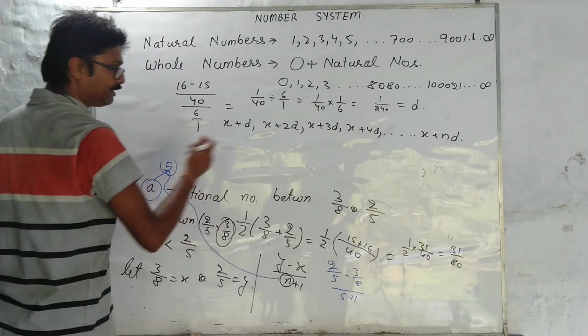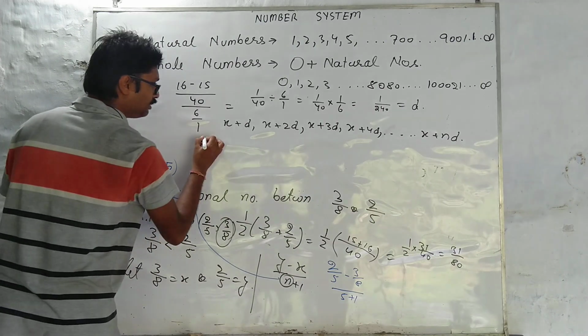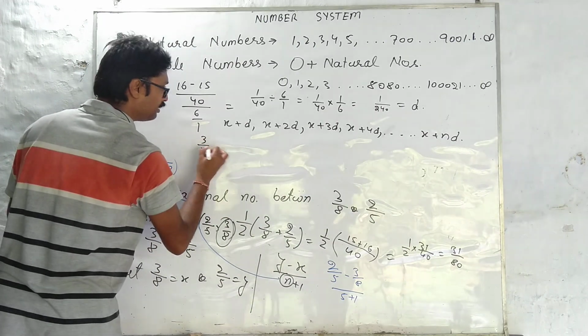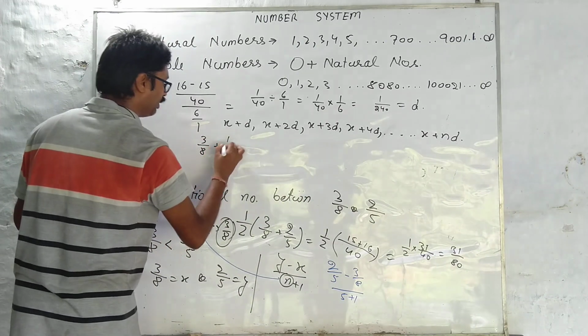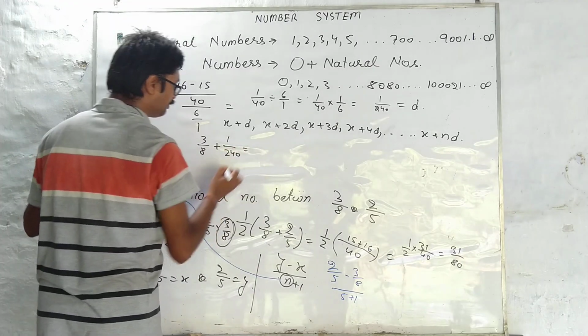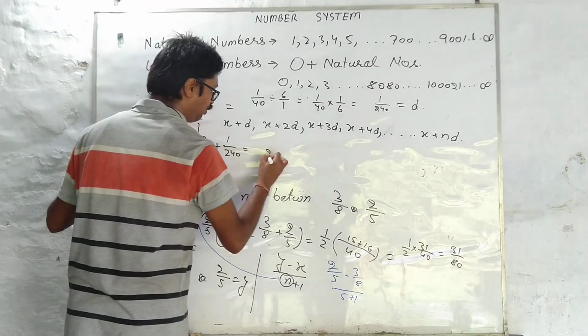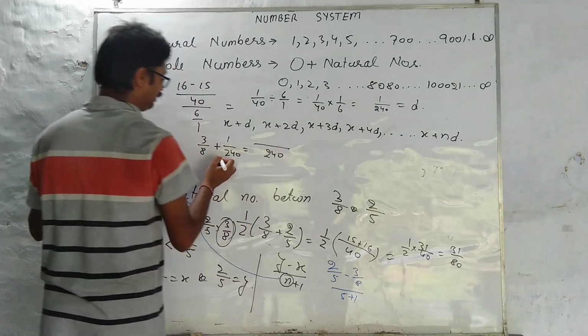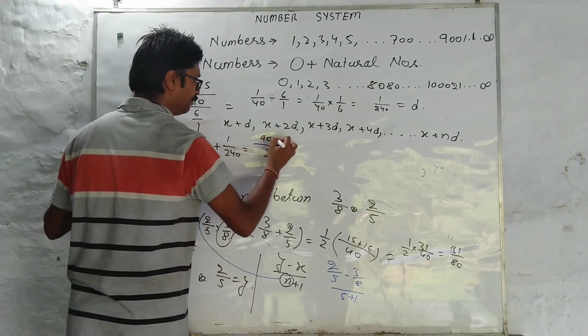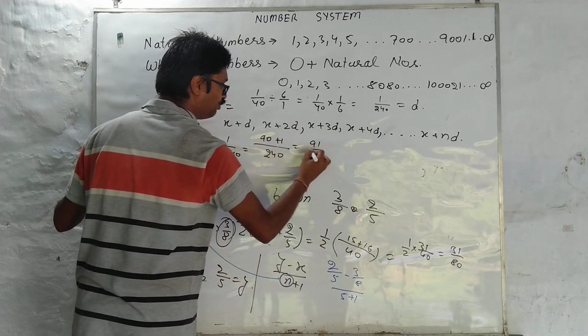That's what the idea is. Let's do this. 3 by 8 plus 1 by 240 gives 90 plus 1, which makes it 91 by 240.